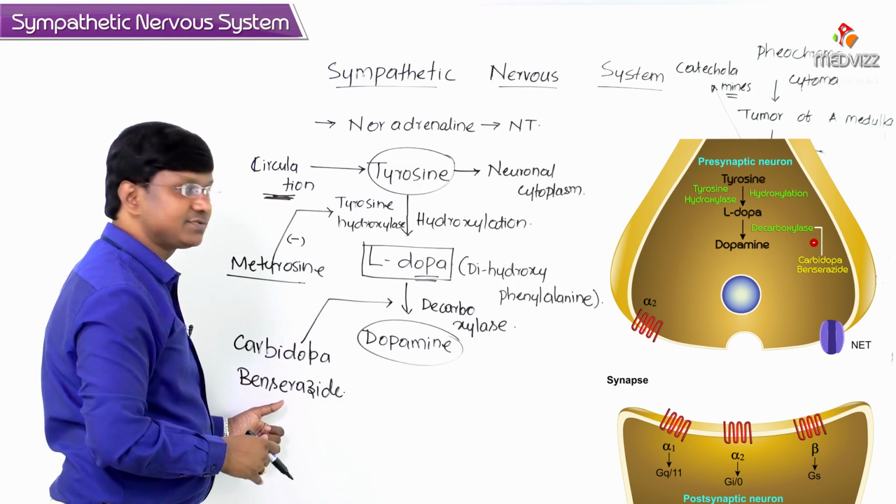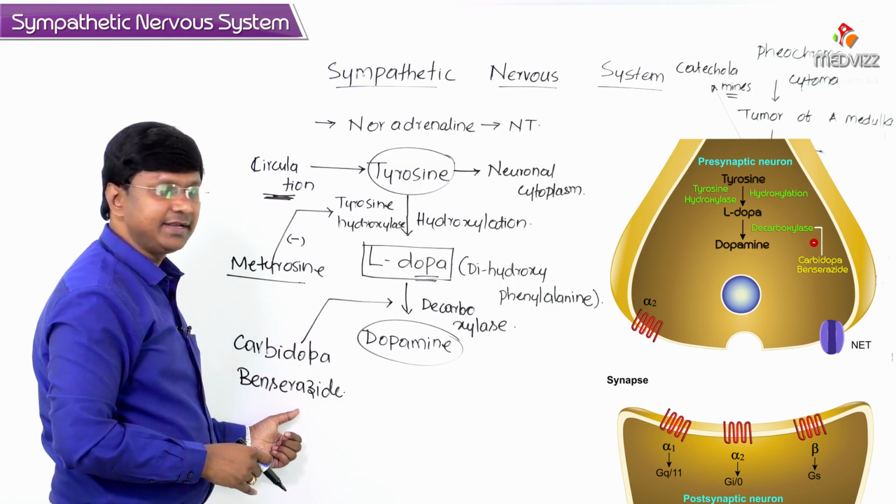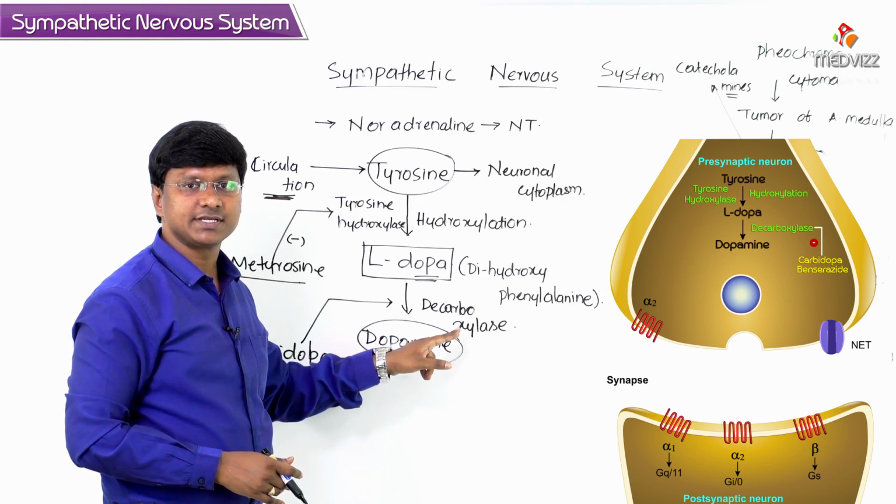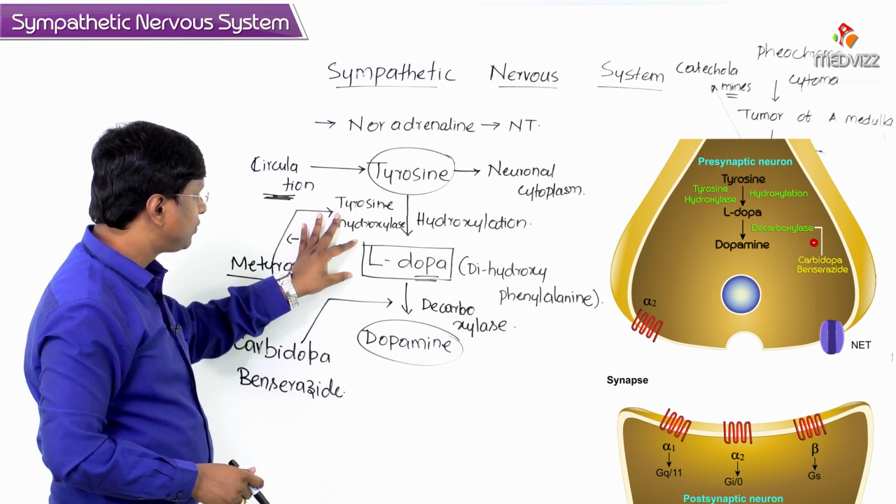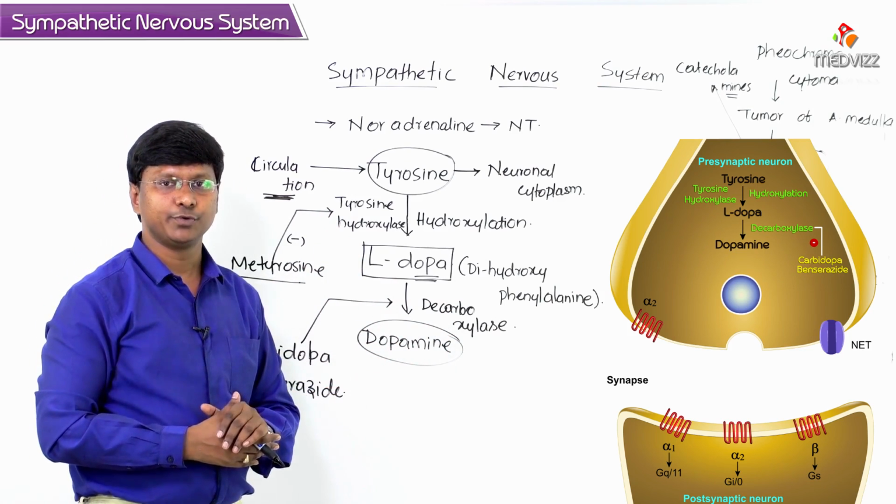So carbidopa as well as benserazide will inhibit the decarboxylase, thereby the levodopa is not converted into dopamine. All right?